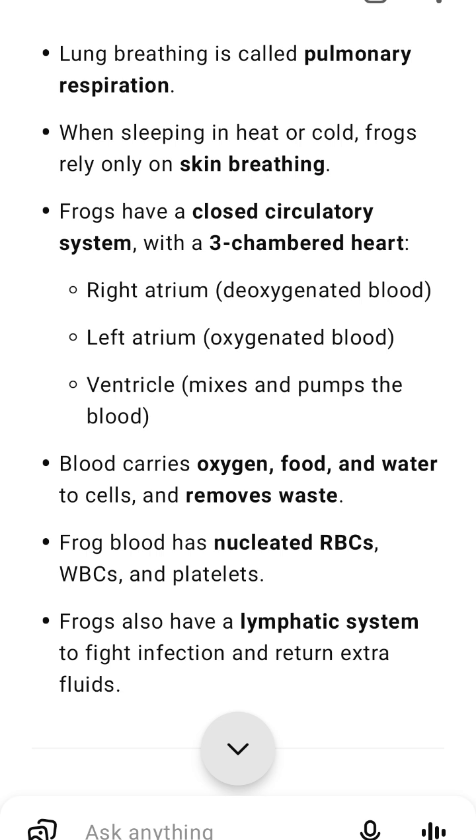Frog blood has nucleated RBCs, WBCs and platelets. Frogs also have a lymphatic system to fight infection and return extra fluids.